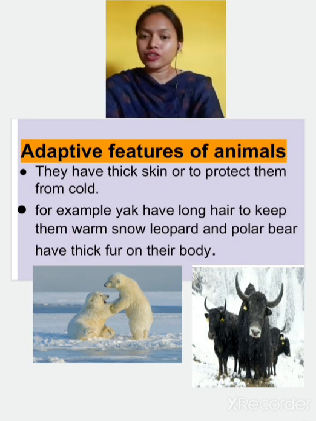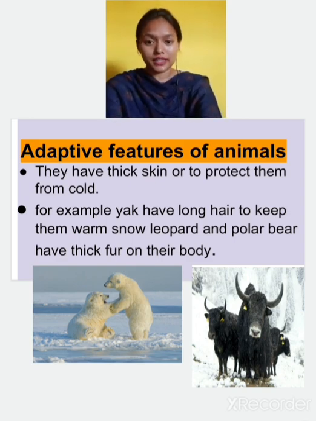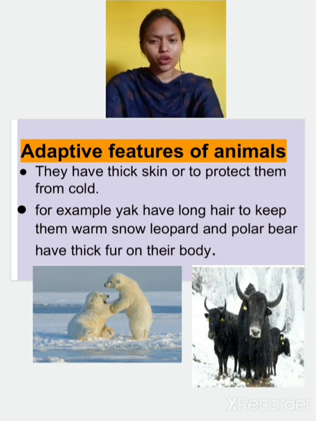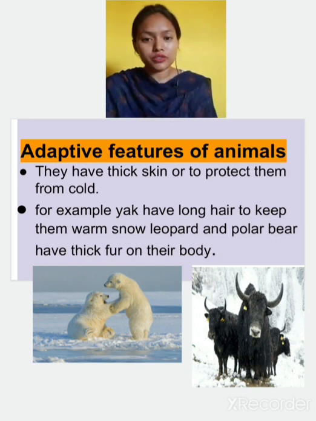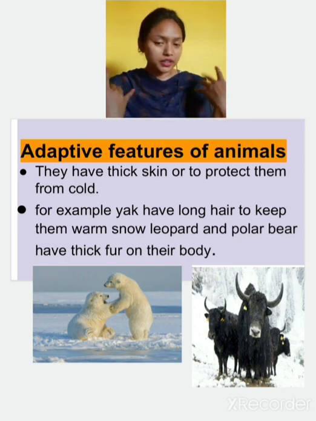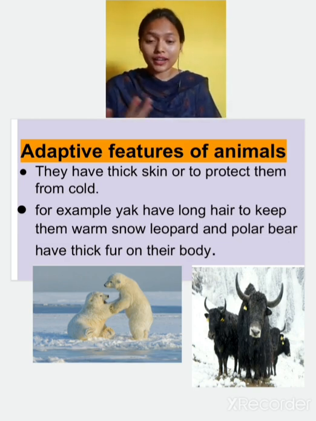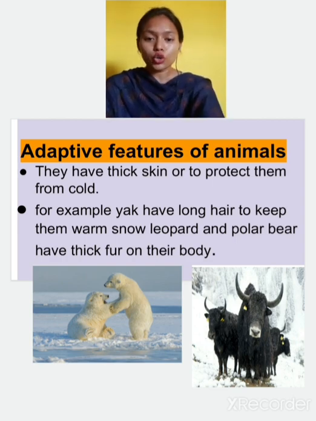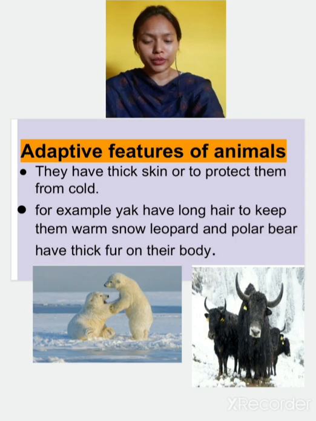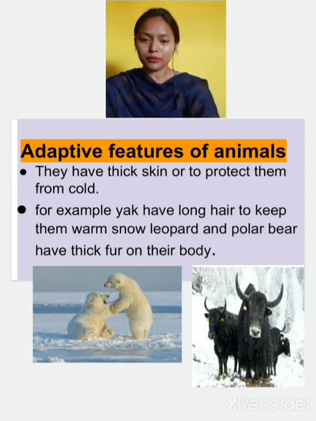Now adaptive features of the animals living in the mountain and polar regions. We all know that animals found in the polar region or the mountain region have thick hair on their body, so that they can protect their body from the cold. They have thick skin to protect them from the cold. For example, yak have long hair to keep them warm. Snow leopard and polar bear have thick fur too. You can see here the polar bear and the yak.